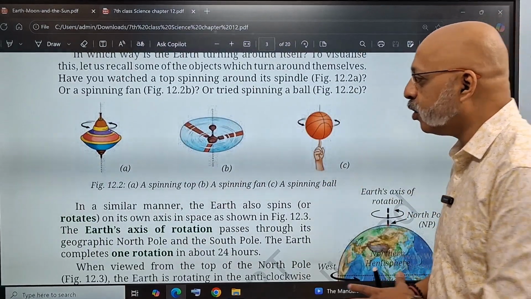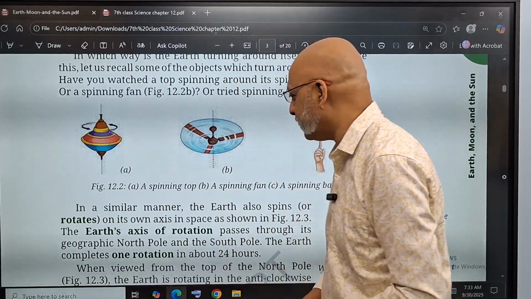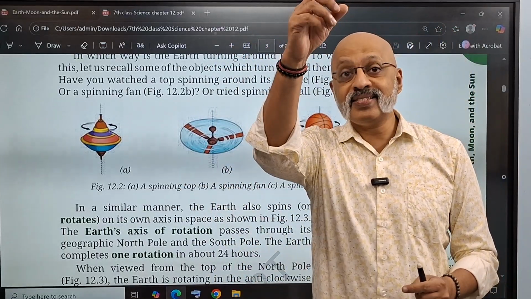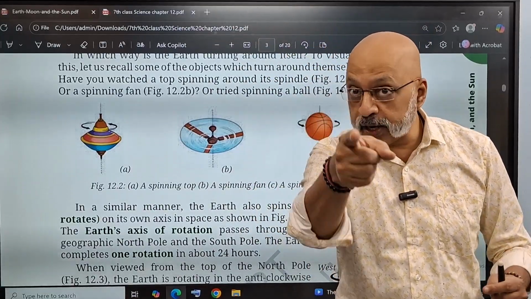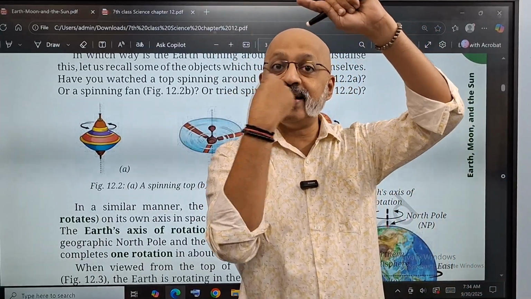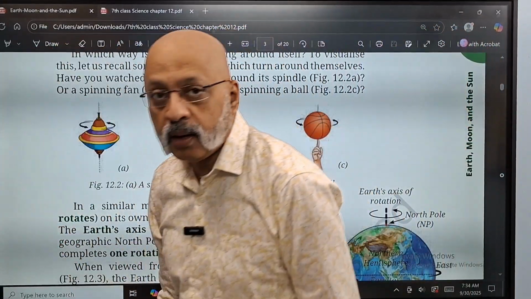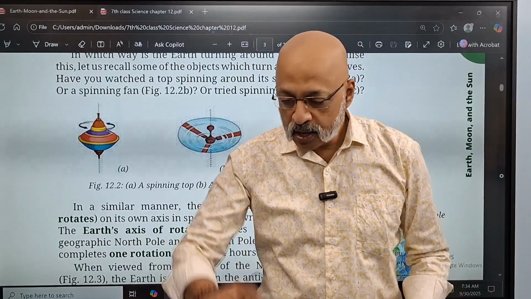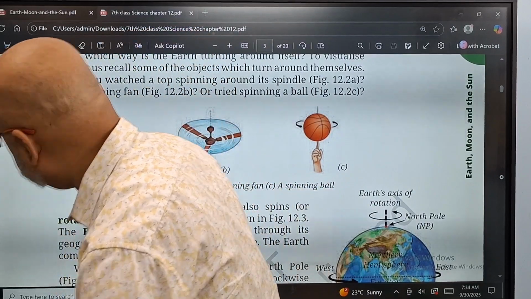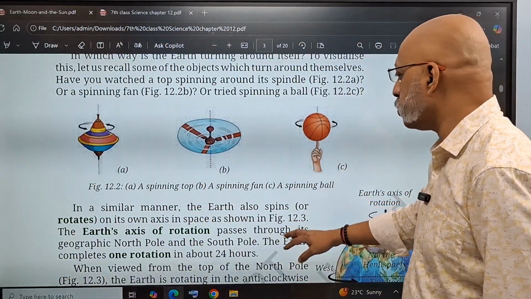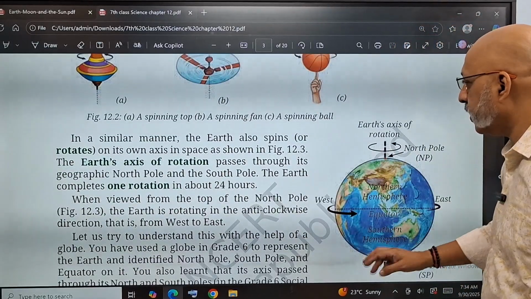Similarly, I don't know if you have ever played with a spinning top as a child, or you look at the ceiling fan. In what direction does it move? It moves in an anti-clockwise direction. The moment you switch on the fan, it moves in an anti-clockwise direction. A spinning ball, like a basketball, if you spin it like this, it will move again in an anti-clockwise direction. In a similar manner, the earth also spins or rotates on its own axis in space, as shown in figure 12.3. Like this is the figure I will explain to you.